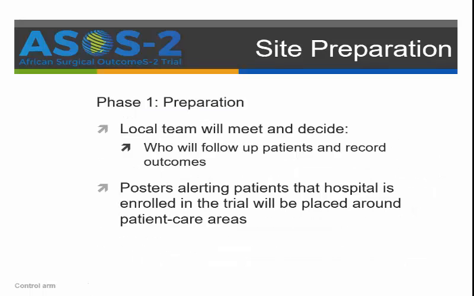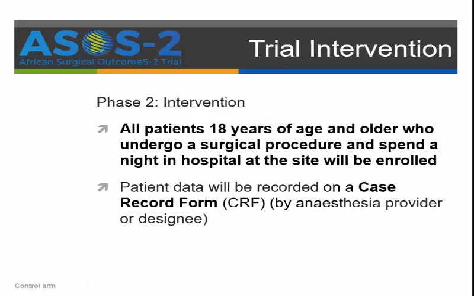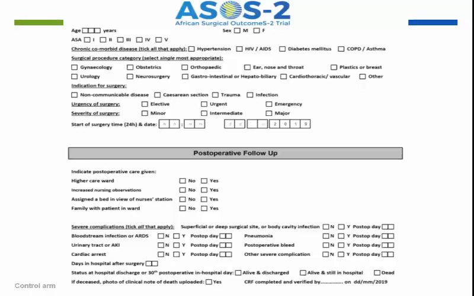If you're in the control arm, the local team will meet and decide who will follow up the patients and who will record the outcomes. Posters will be placed in the hospital and the patient care areas so that patients know that the hospital is in a clinical trial. During the intervention phase of the trial or during recruitment, all patients 18 years or older who are having inpatient surgery will be recruited into the trial, and the patient data will be recorded on the case record form. For the control arm, this is what the CRF or case record form looks like.